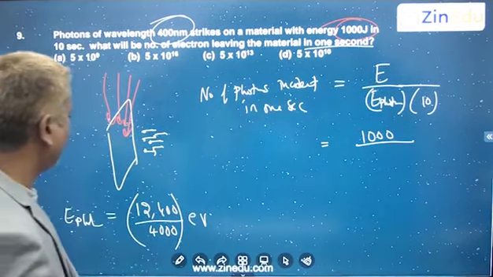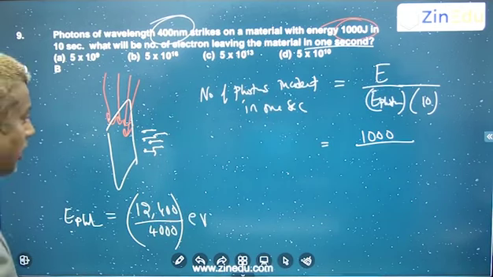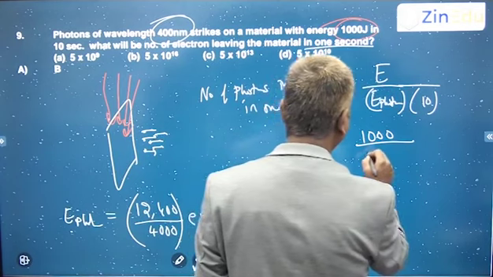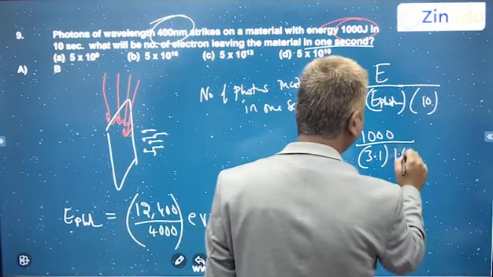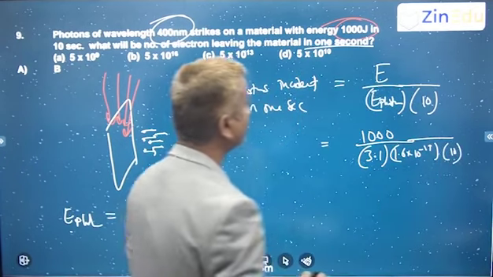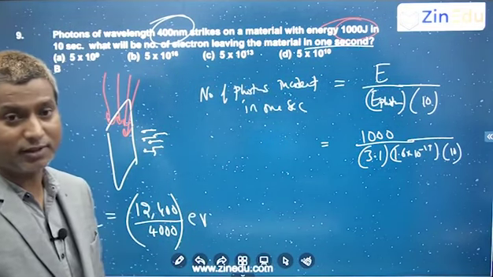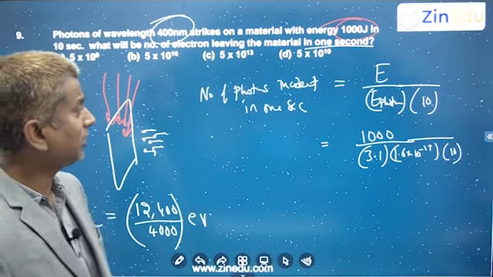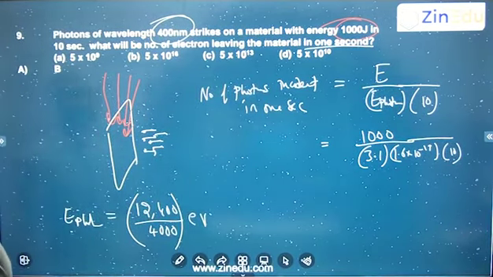Approximately, 12.4 by 4 is 3.1, into the charge of each electron, 1.6 into 10 power minus 19. These are the number of photons incident in 1 second, and the same number of electrons will come out per second.